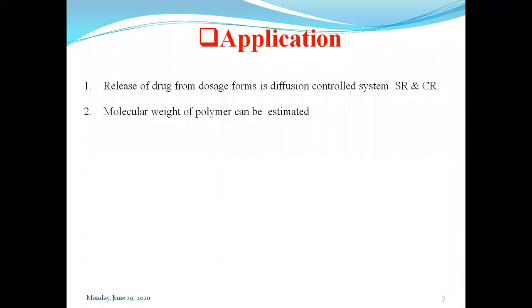Second, the molecular weight of a polymer can be estimated with the process of diffusion. Third, the transport of drug, that is absorption from the GIT, the gastrointestinal tract, and the skin. This is very, very important. The dosage forms which are administered go through disintegration and dissolution, and finally the drug is freely available for the systemic circulation.